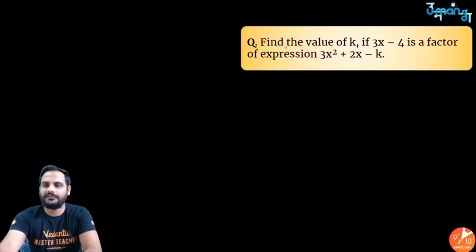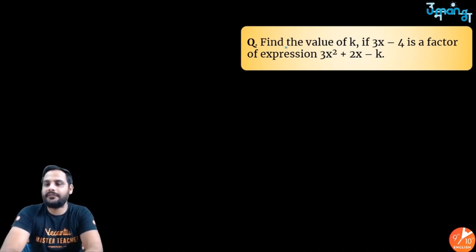The next question we have is this. Find the value of k if 3x minus 4 is a factor of expression 3x square plus 2x minus k. Got it? So the value of k is what? 3x minus 4.